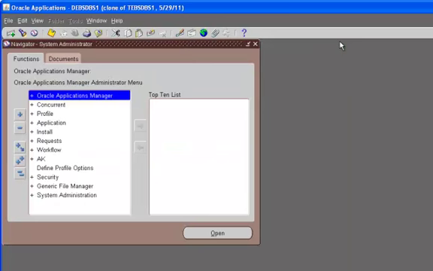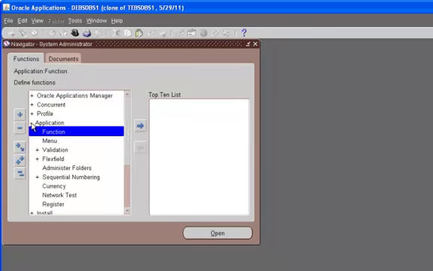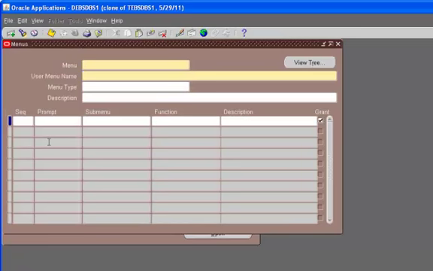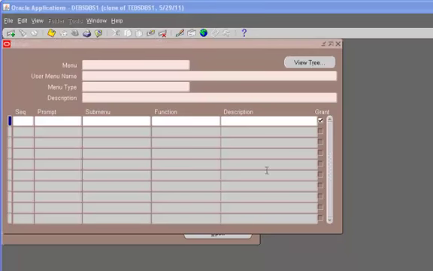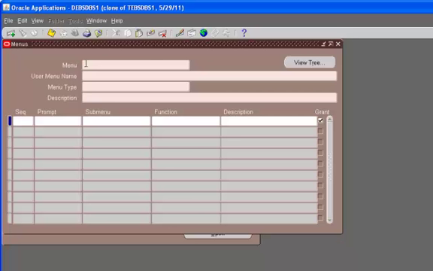So we will copy this menu, and the navigation for going to a menu screen is Application. The responsibility is system administrator. So Application, Menu. Now we have already copied the menu name from the responsibility. Now again, we will have to query for that menu on the menu screen. So let's copy this menu name and then paste it here, and we will query it.